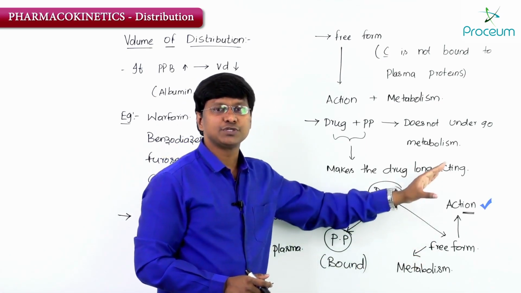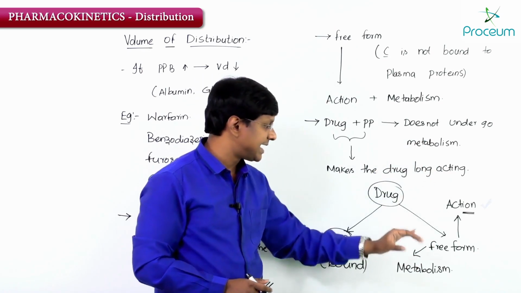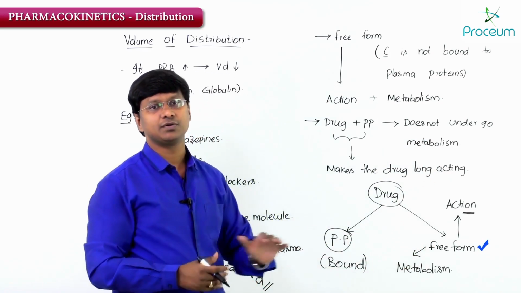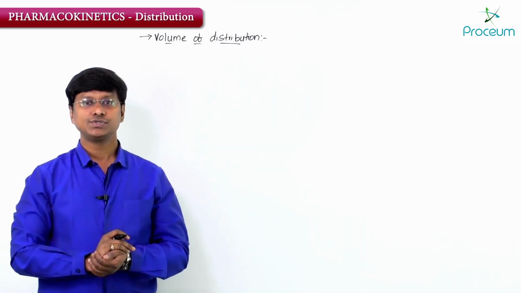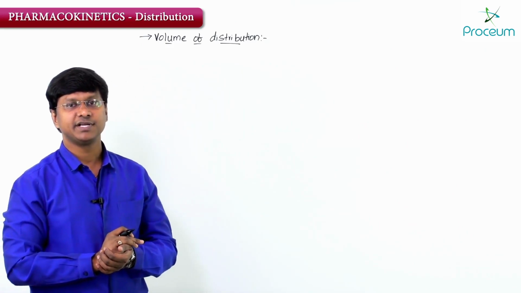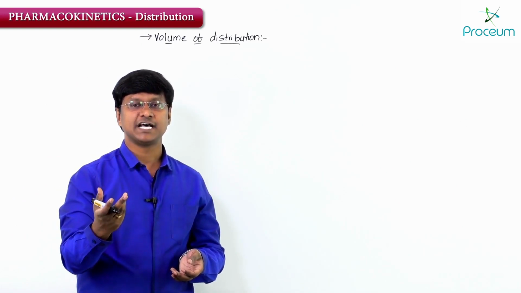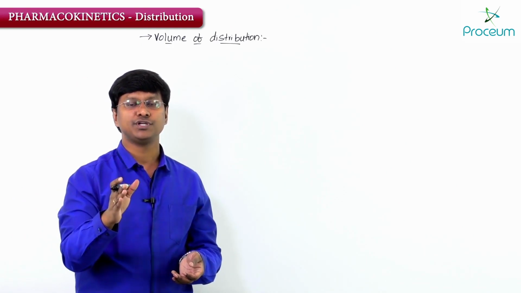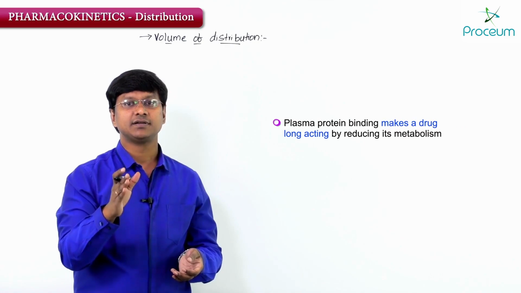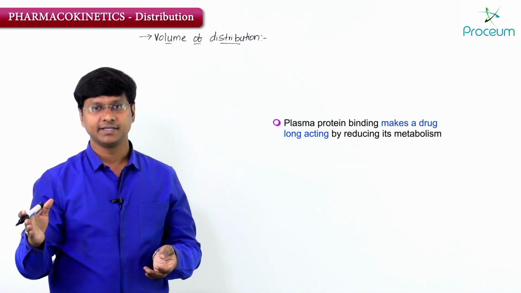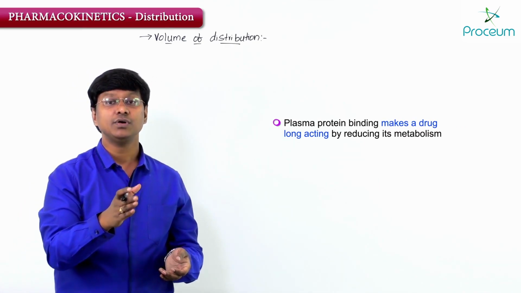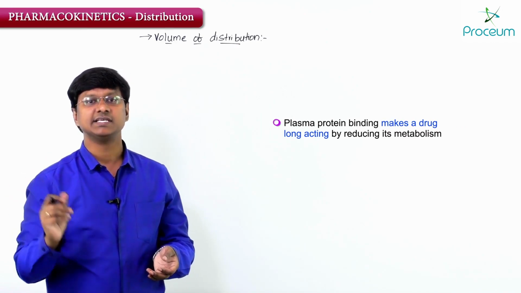It is the free form which will show the action and undergo metabolism. So a point to remember regarding volume of distribution is that if the drug is more plasma protein bound, it will be long acting, since it does not undergo metabolism that easily.